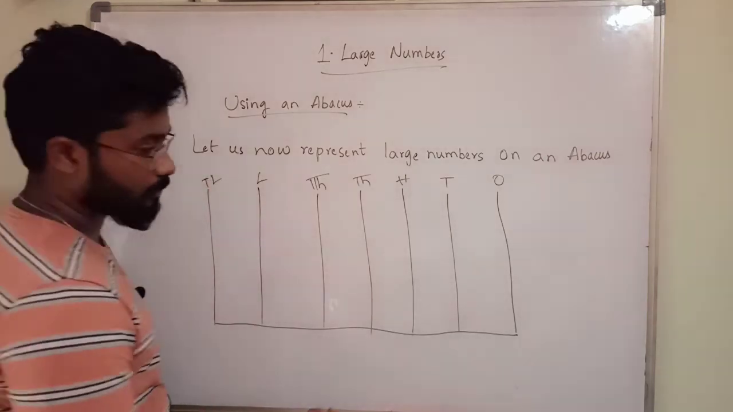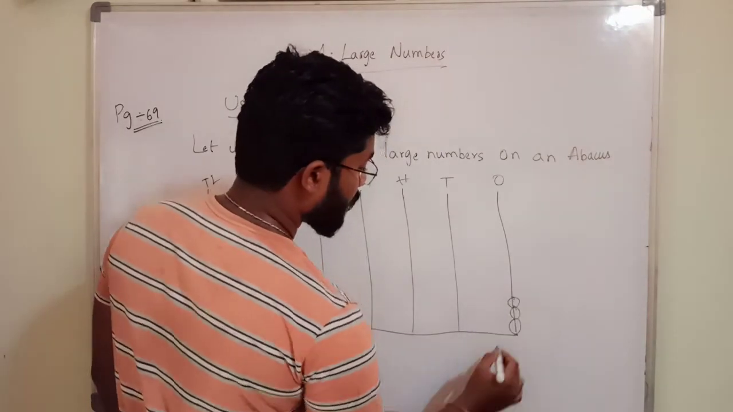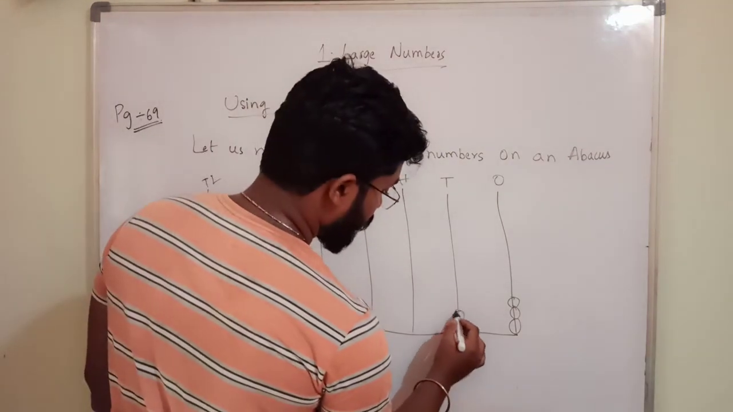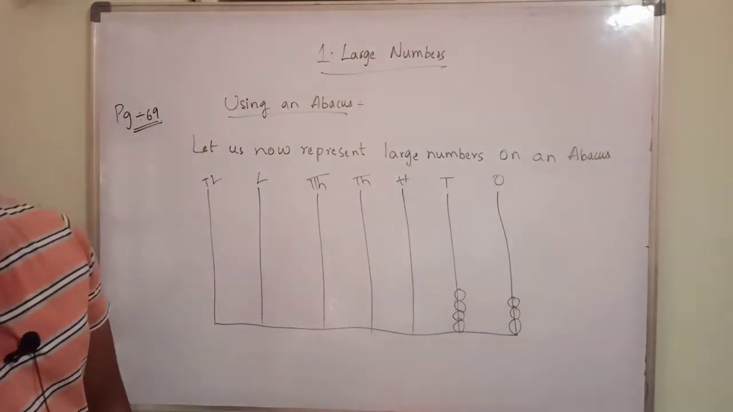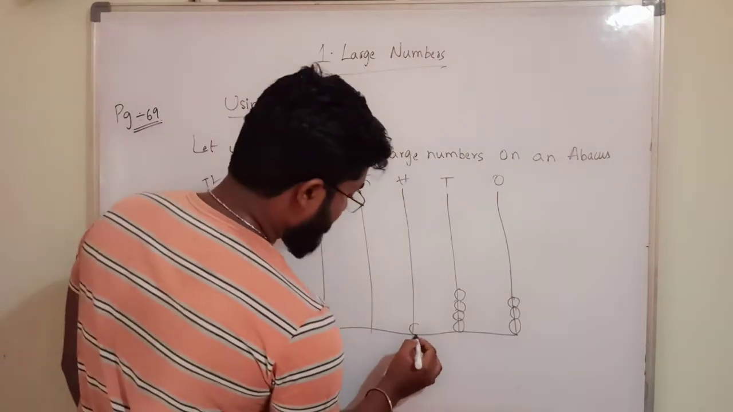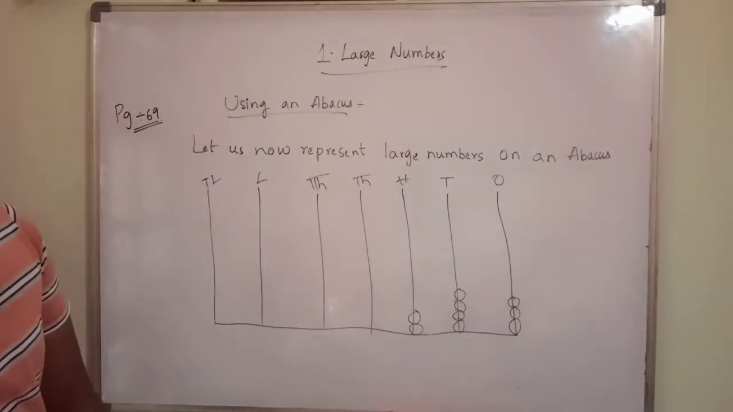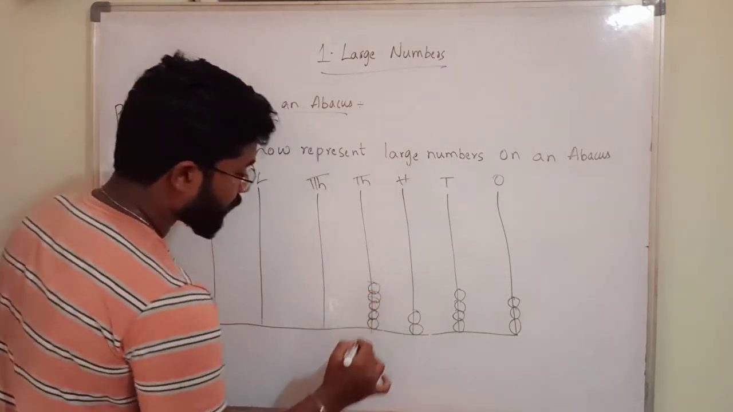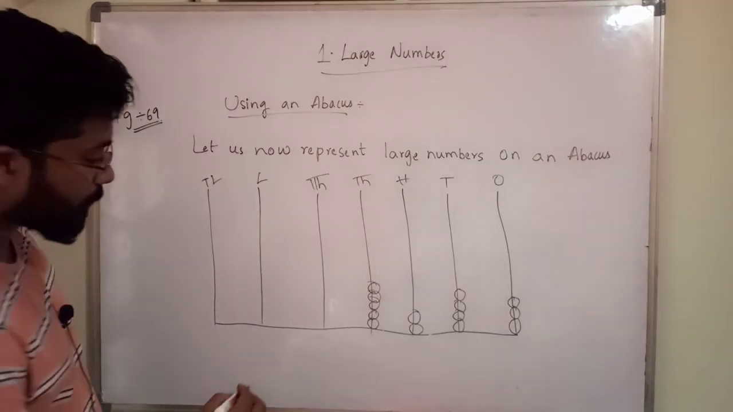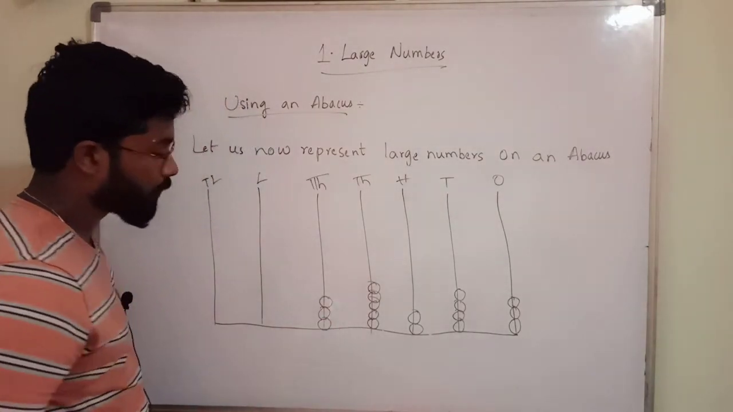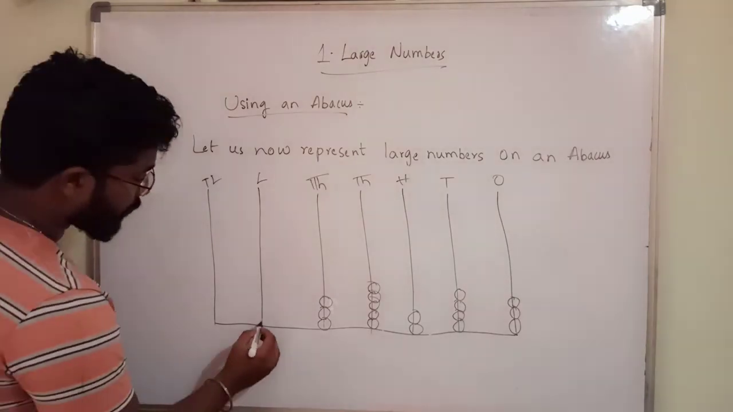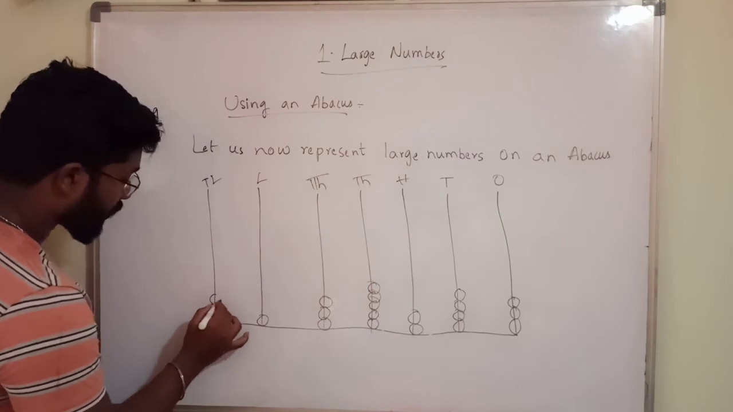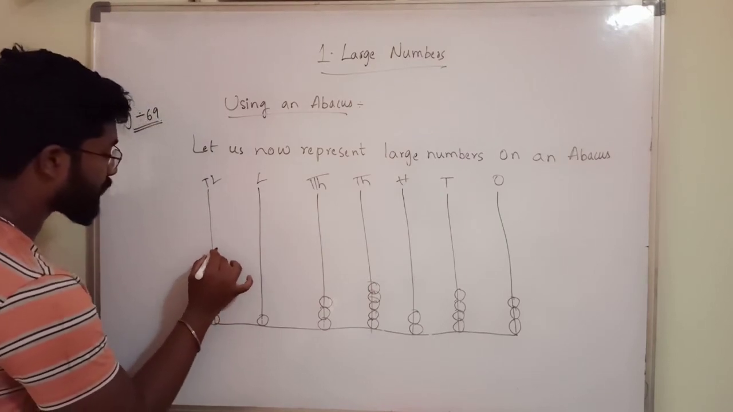So in the ones place 3 beads. In the tens place 4 beads, 1 2 3 4. In the hundreds place 2. In the thousands place 5, 1 2 3 4 5. In the 10,000s place 3, 1 2 3. In the lakhs place 1. In the 10 lakhs place 9, 1 2 3 4 5 6 7 8 9.